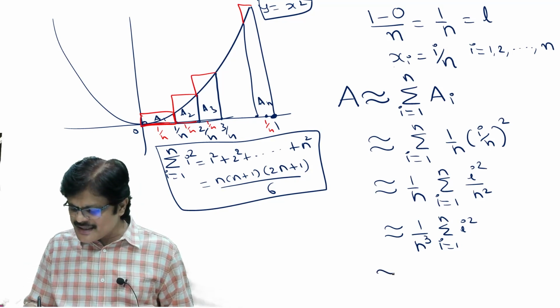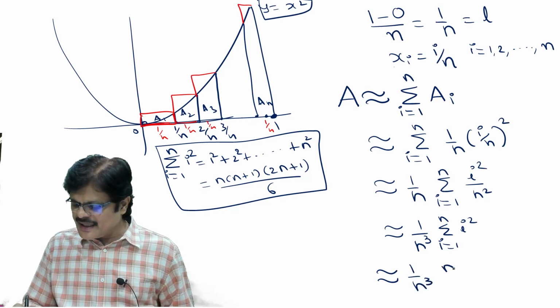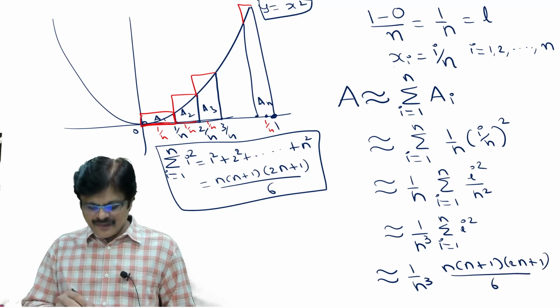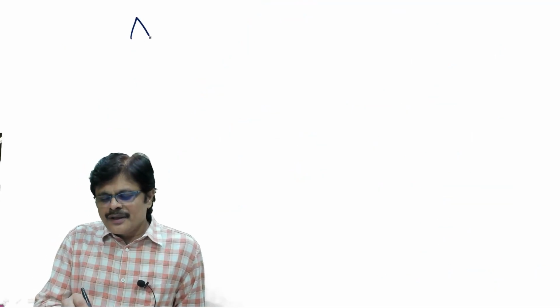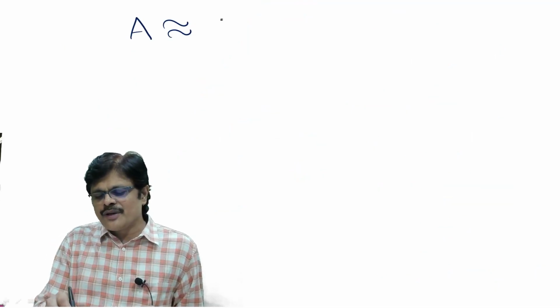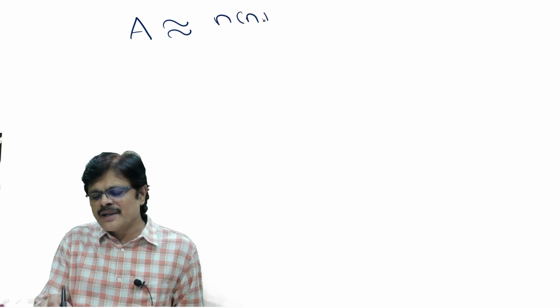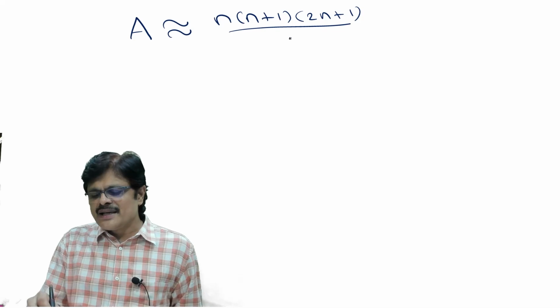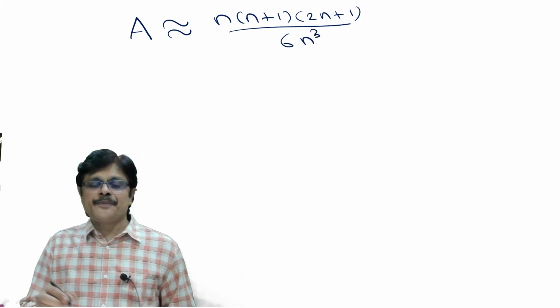So what is this answer? 1 by n cube, and what is it? N into n plus 1 into 2n plus 1 by 6. Okay, I'll do it on the next slide. Now the area is approximately equal to n into n plus 1 into 2n plus 1 by 6 into n cube.